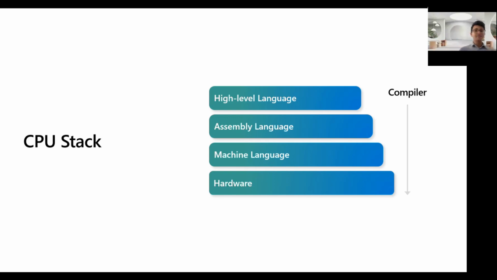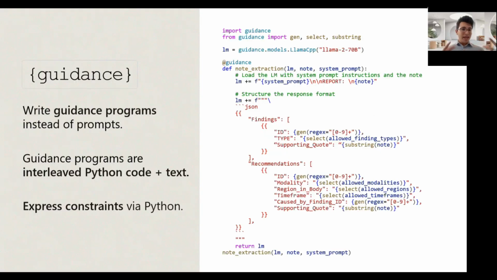We just learned that LMs do the same thing for every token that they generate. So just like a compiler does for CPUs, we wanted to make software that sits at the low level of these language models and optimizes the inference process for you. The way that you do that with Guidance is that you write programs, not prompts.